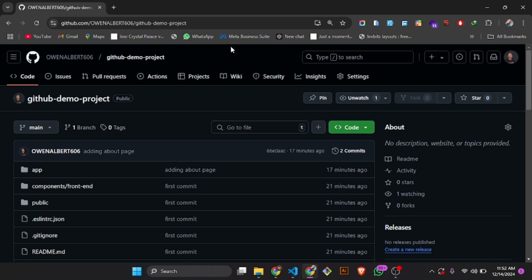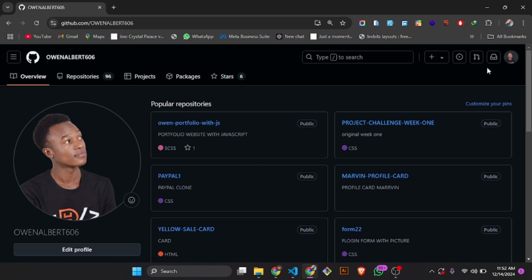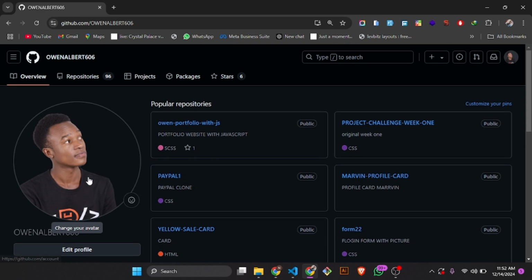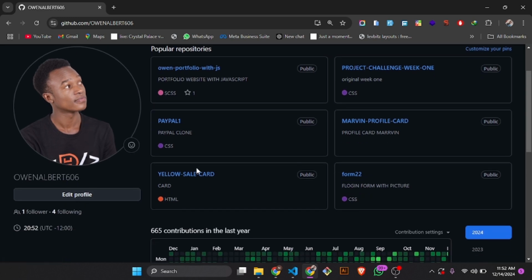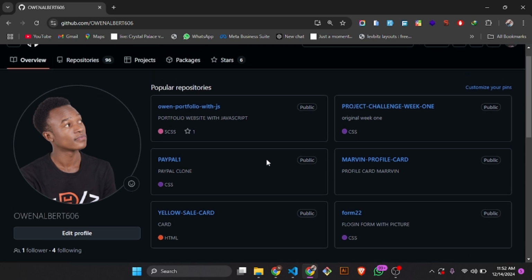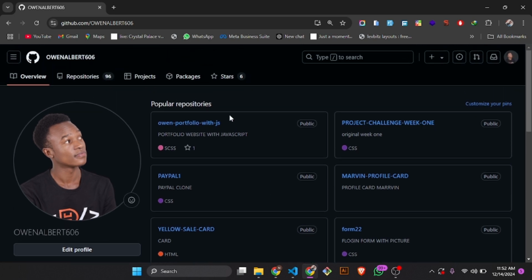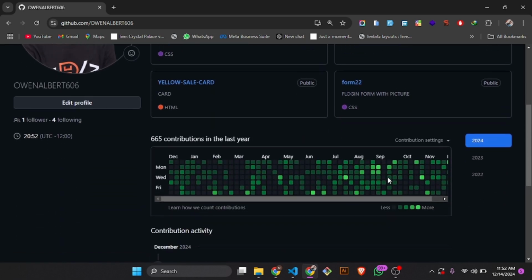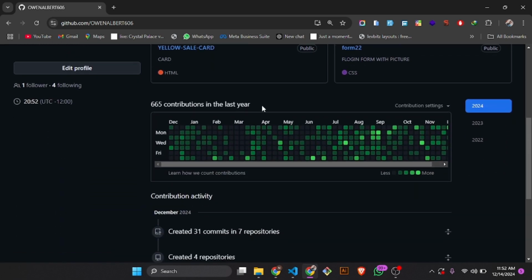So this is my GitHub. I already customized this with my username. I can edit profile, I can see people I'm following and people who are following me, and then I can see popular repositories. Then I can see contributions in the last year. I have 665 contributions in the last year.